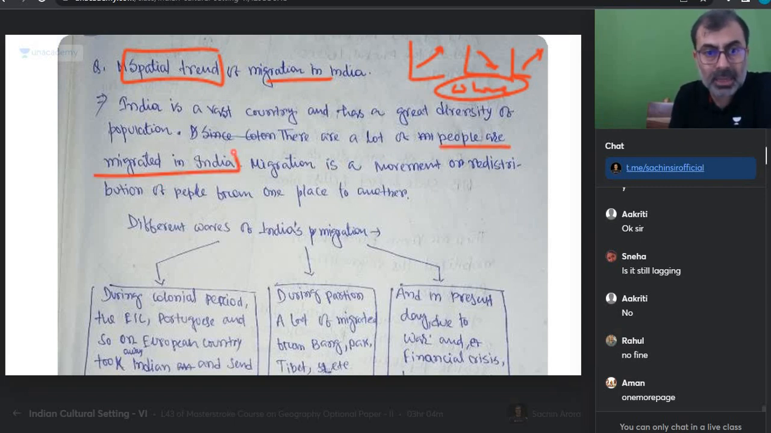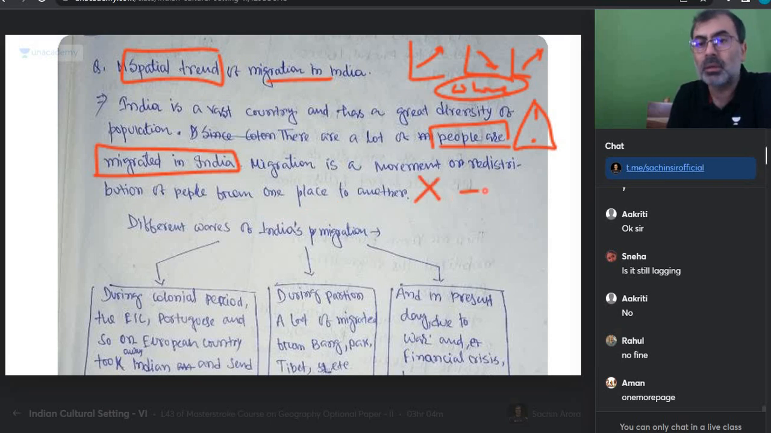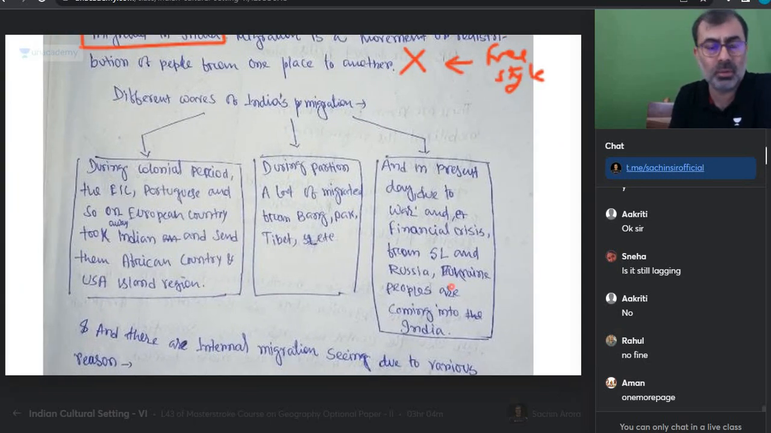Lot of people are migrated in India. But यहाँ से examiner gets the first alarm, and this alarm is language warning. Migration is a movement or redistribution of people from one place to another. This shows you are doing freestyle writing, but your level of maturity in writing is not even that graduate level, अभी school level से.